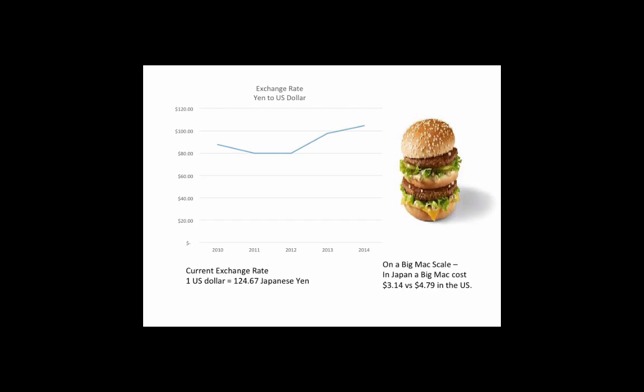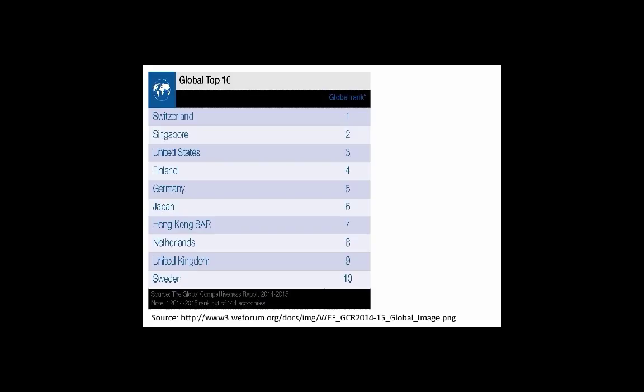On a Big Mac scale, a Big Mac costs $3.14 in Japan versus $4.79 in the US. The Japanese yen has been getting stronger over the years. On a global competitive scale, ranked by the World Economic Forum, Japan is ranked 6th overall in the world. Out of the Asian market, it is only surpassed by Singapore.